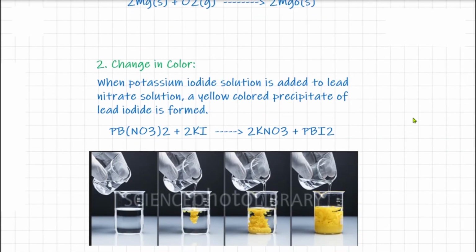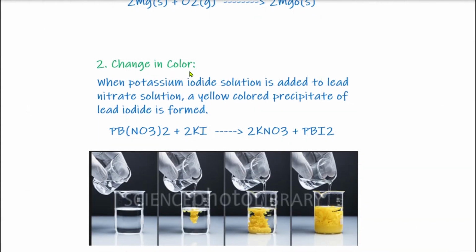Now the second change is change in color. When potassium iodide solution is added to lead nitrate solution, this is the lead nitrate solution, and we are adding this potassium iodide solution, as both the solutions are colorless. When we add this potassium iodide solution, a yellow colored precipitate is formed.